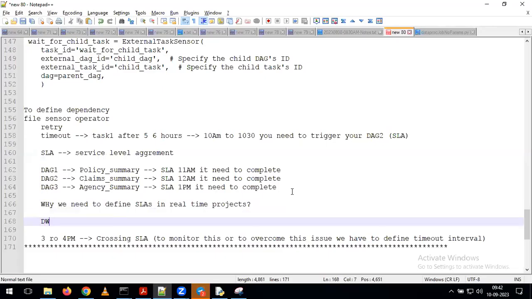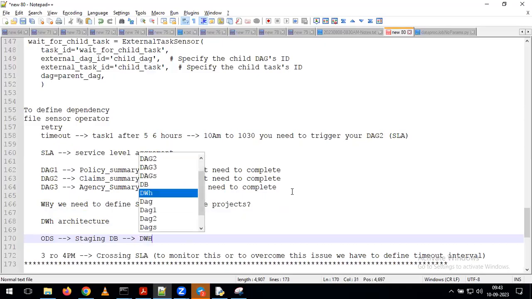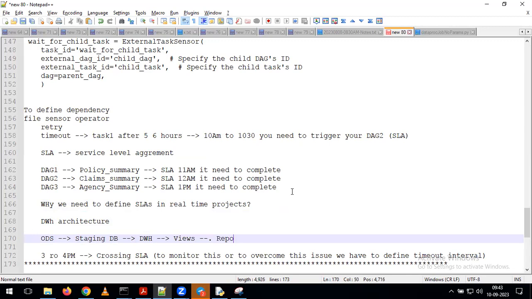Now, if you remember, what is our data warehouse architecture? We have the ODS. On top of ODS, we build our staging database. On top of the staging database, we build the data warehouse. On top of that, we create the views. On top of that, we create the reports. And on top of the reports, our end users perform the analysis. So this is our normal data warehousing architecture.